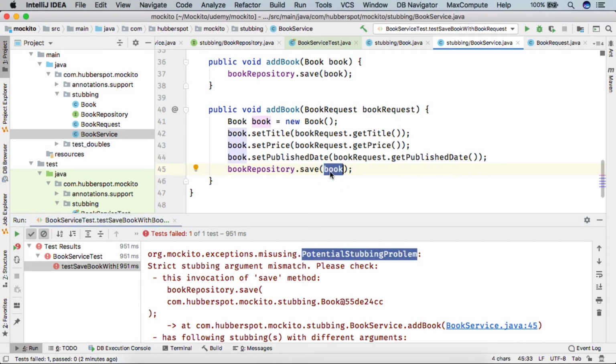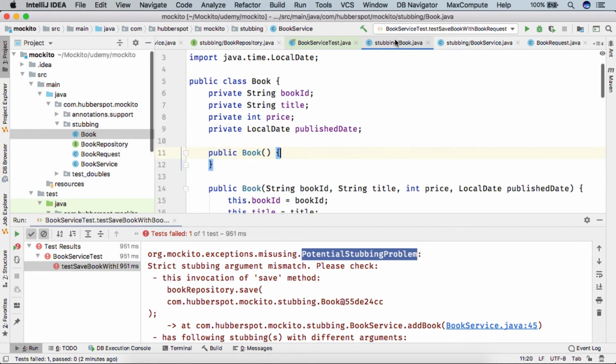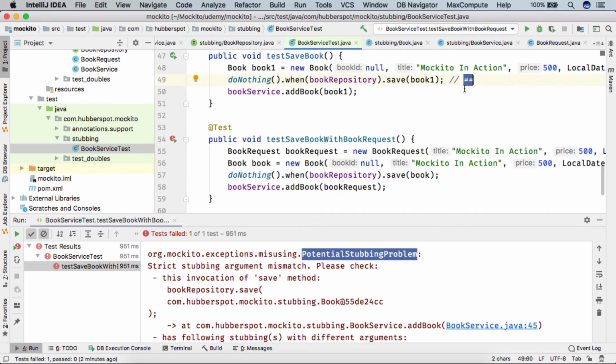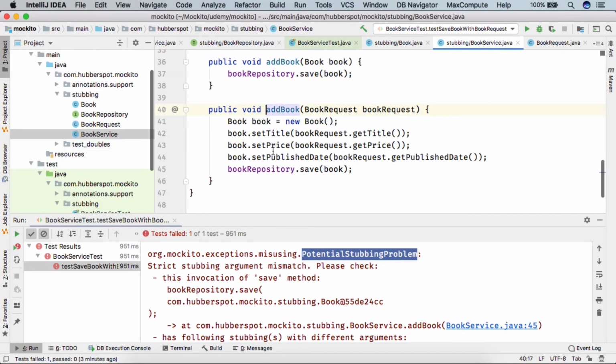So friends, why is Mockito saying that it's a potential stubbing problem? Because it internally uses the equals method and it sees that the book which is getting created here is not equal to the book which is getting created here, because this double equal operator will return false, since these two books are pointing to a different object.